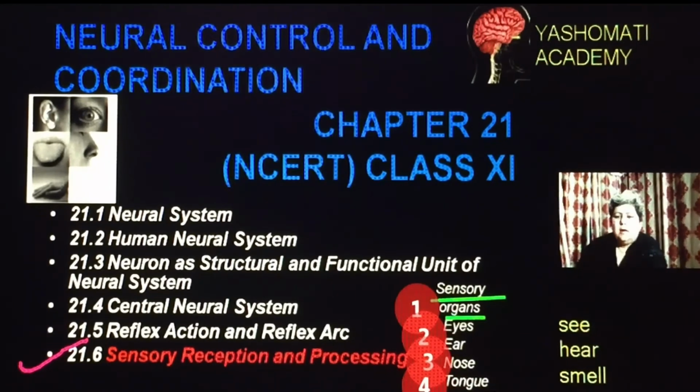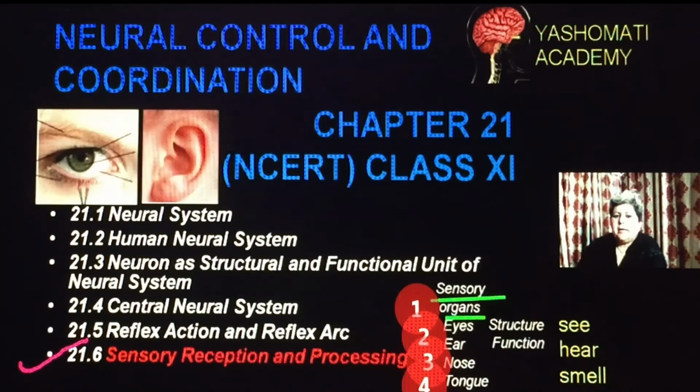Now these sensory organs are located in different parts of our body, and information has to go from these organs to our brain so that it can be interpreted, and accordingly we can understand what is happening around us.